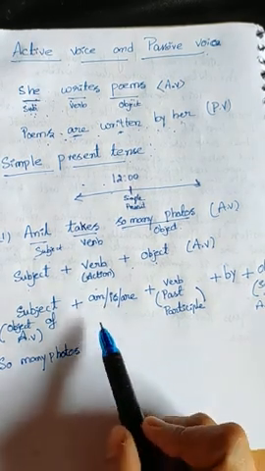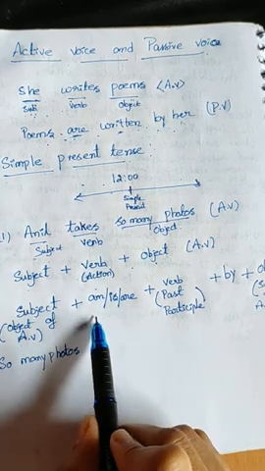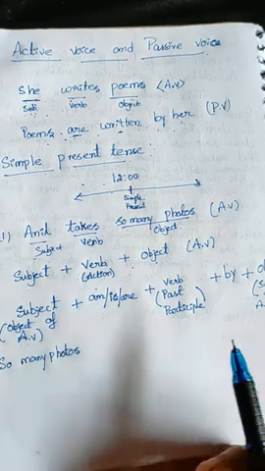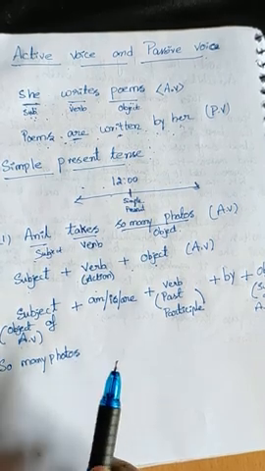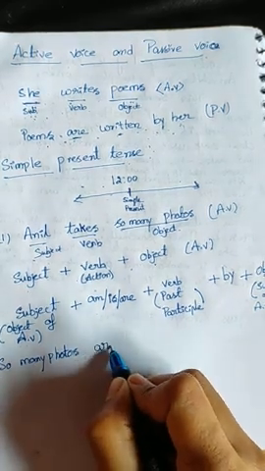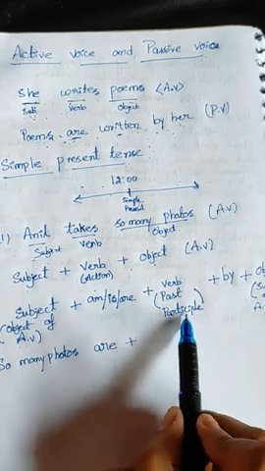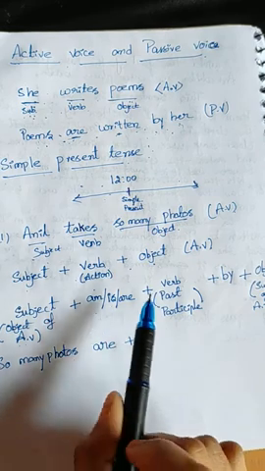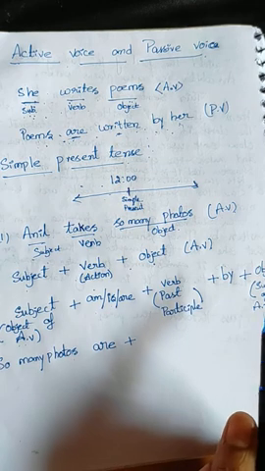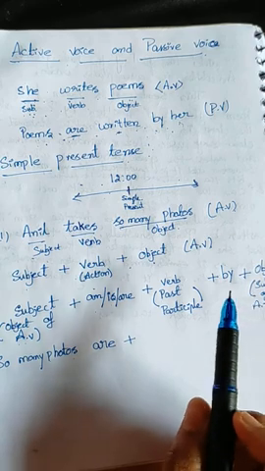Then, after that, what do we have to use? Am, is, are. Can we use am? No, am is only for I. So we can't use it. Can we use is? No, because photos is plural form. Present tense plural form, which auxiliary verb? Are. So here we have to use are. Then the verb. I told you, only the past participle form of this action verb. What is the past participle form of take? Taken. Take, took, taken. Took is the past tense form. Taken is the past participle form.